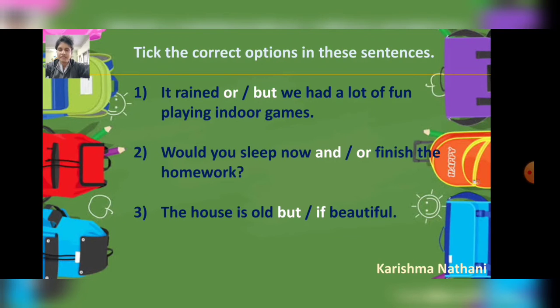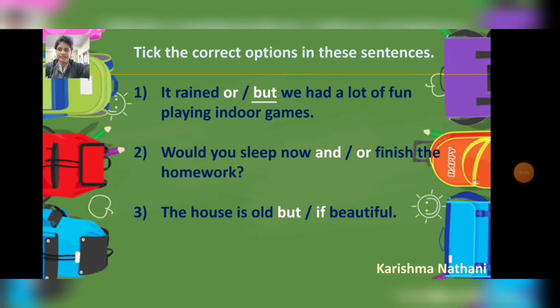Next is take the correct option in these sentences. As you can see, there are two options. We have to underline the correct one. It rained or but we had a lot of fun playing indoor games. Answer is but. It rained but we had a lot of fun playing indoor games.